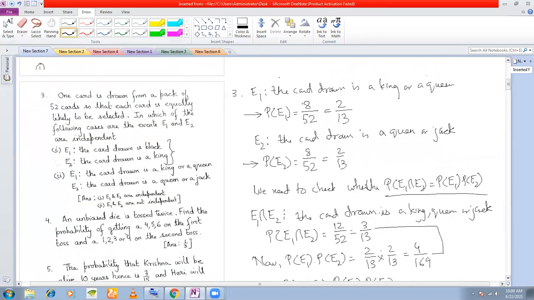Look at this. What is your event E1? The card is a king, queen, or a king or a queen. What is the event E2? The card is a queen or a jack. And what does intersection mean?